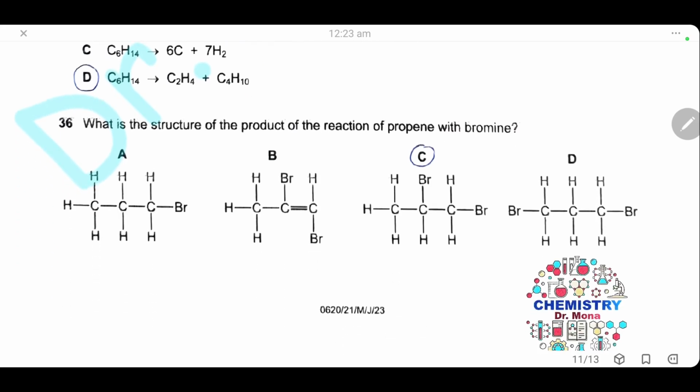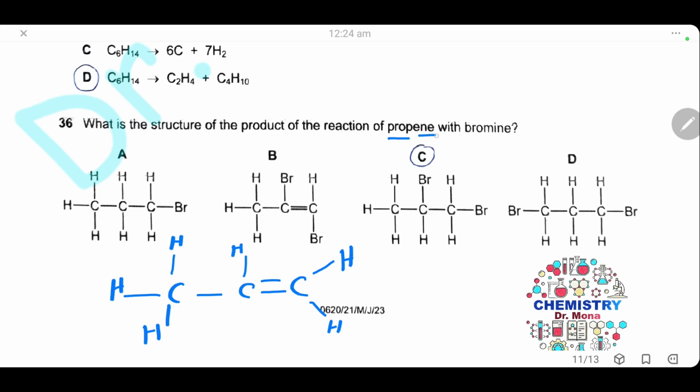Question 36. What is the structure of the product of the reaction of propene with bromine? Here I draw the structure of propene. Prop means 3 carbons. In it has double bond. Adding bromine, we will break the double bond and the bromine will be added on 2 adjacent carbons. So we will have 1 bromine here and 1 bromine here. So the only correct formula will be C.